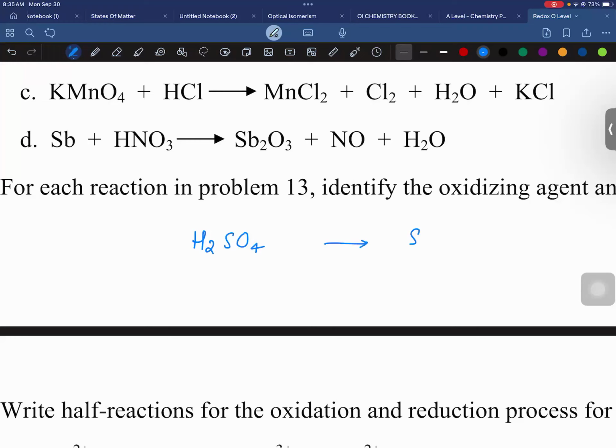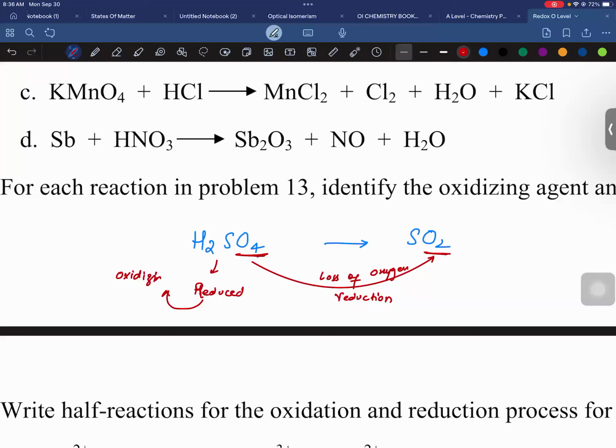And I told you that something which reduces itself is an oxidizing agent. Sir, what about the loss of electron? That's not related to here. You are supposed to consider the charge. If you consider the charge, you can also tell what process is going to take place.